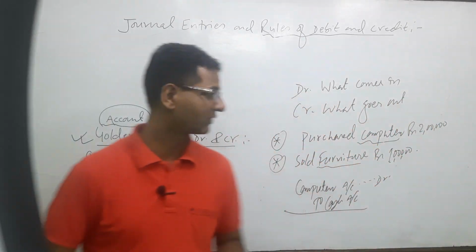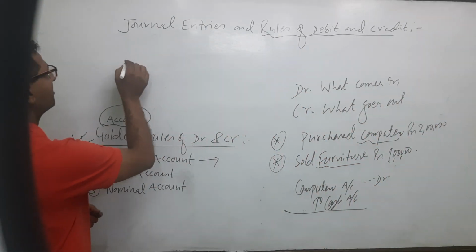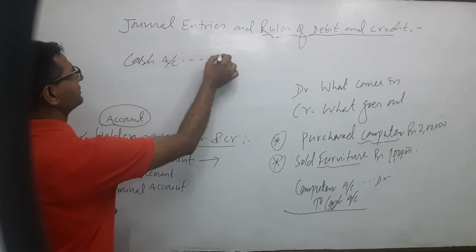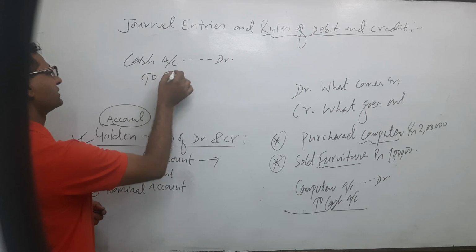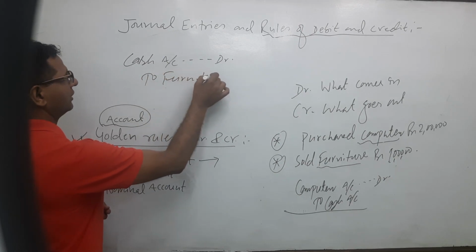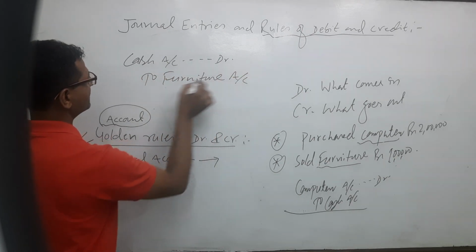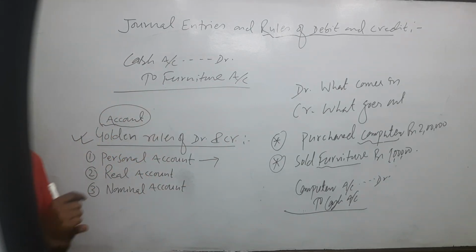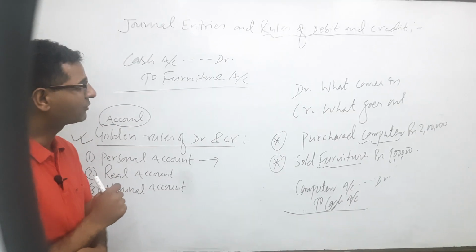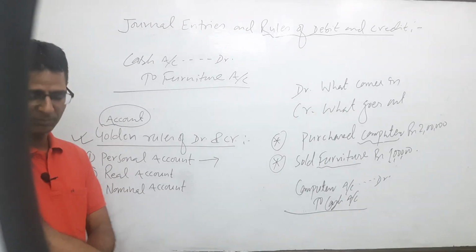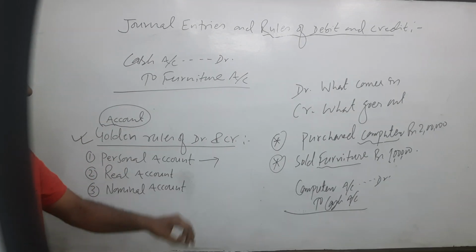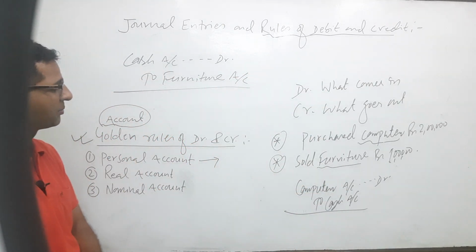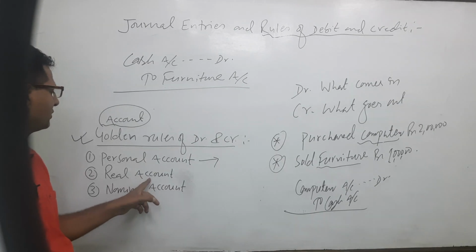Similarly, if we sell furniture, by selling furniture, what comes in? Cash comes in. Cash account debit to furniture. We have to write the name of the fixed assets. Very simple, very important. If we purchase or sell fixed assets, we have to write the name of the fixed assets instead of purchase and sales, because all assets are related to real account.